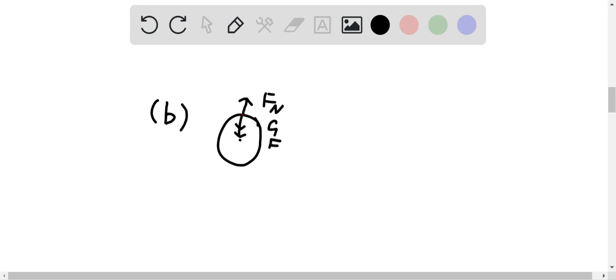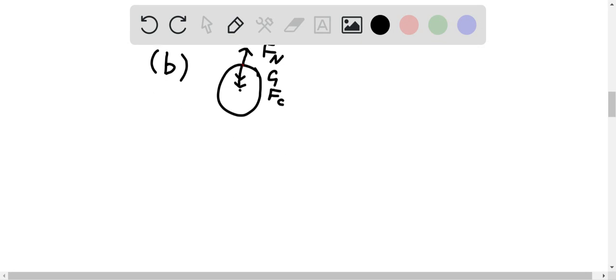Okay, so the net force Fc, the centripetal force, is equal to Fn plus mg, because in this case the centripetal force and the gravity have the same direction, both going downward, and only the normal force is going upward.